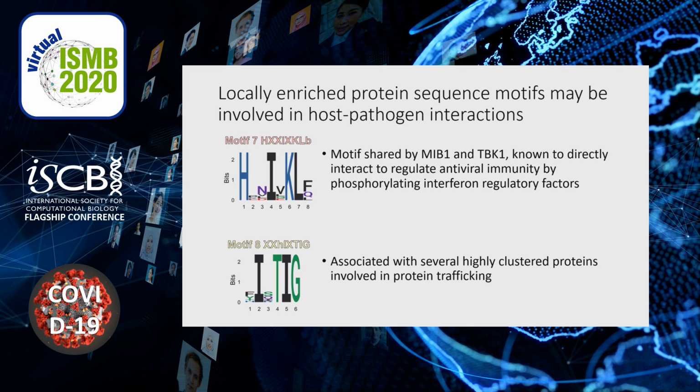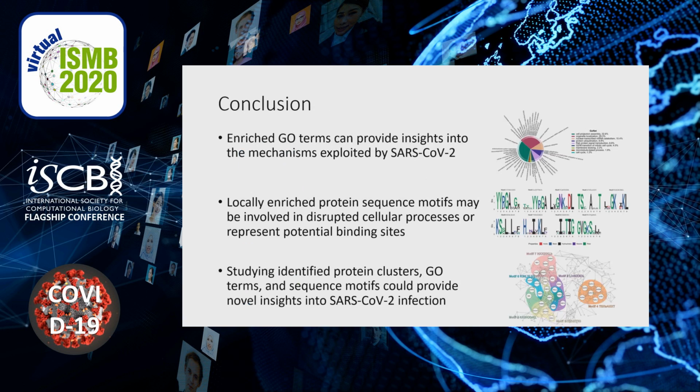Locally enriched protein sequence motifs could also be involved in host-pathogen interactions. For example, study of a motif shared by 2 proteins that are known to directly interact and regulate innate antiviral immunity could provide insight into how SARS-CoV-2 disrupts these cellular processes. Another motif that's associated with highly clustered proteins involved in protein trafficking could provide clues as to how SARS-CoV-2 components traffic upon viral infection. Finally, we envision that further study of the identified protein clusters, GO terms, and sequence motifs could provide insights that could help to identify the disease mechanisms of SARS-CoV-2 infection.